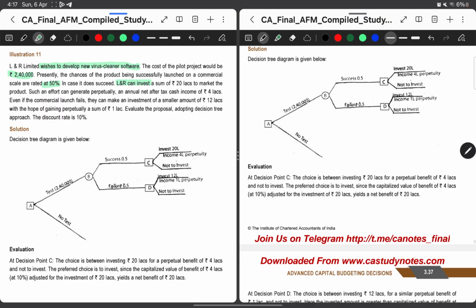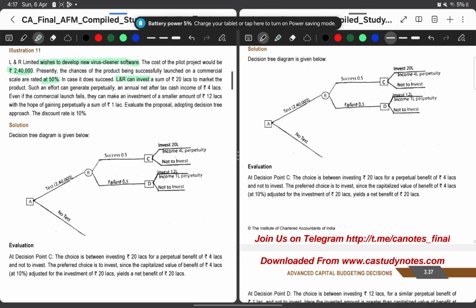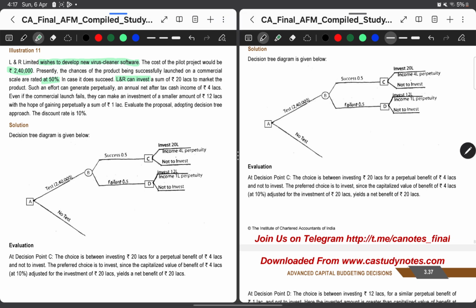So here also we have an option of either investing or not investing the 20 lakhs. Once the project is successful and if we invest an amount of 20 lakhs to market the product, such an effort can generate perpetually an annual net after tax cash income of 4 lakhs. So here they are saying it will generate a perpetual cash flow of 4 lakhs.